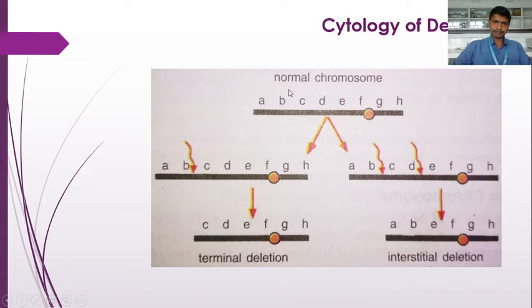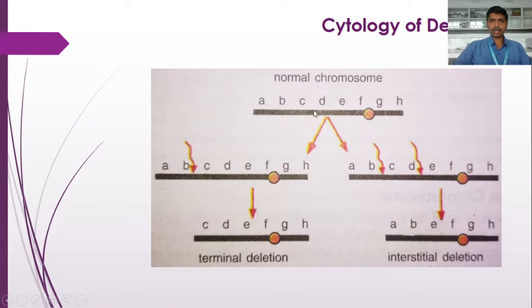So what happened here? This is the normal chromosome having the gene order A, B, C, D, E, F, G, H. Here this round portion is the centromere. If you see the chromosome morphology, the chromosome consists of a long arm, the arm which has more length in comparison to the other arm.